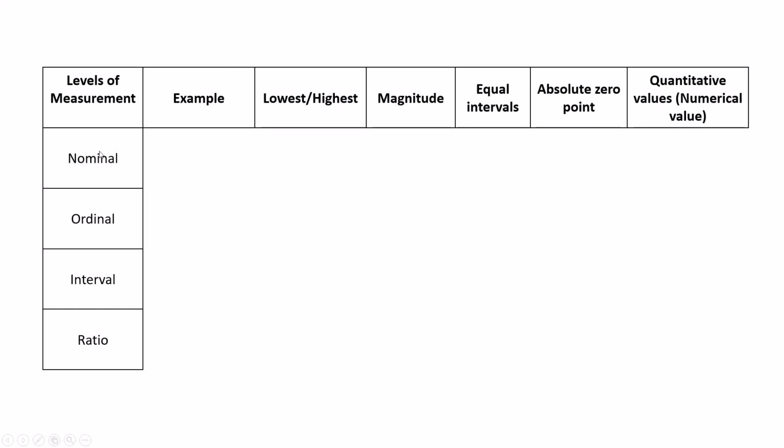Now nominal. For this level of measurement, one example is color and gender. In color, I have given red, blue, yellow. In gender also we can say male, female. That comes under nominal. That is naming, there is no number. Red, blue, yellow. This nominal is the lowest level of measurement.